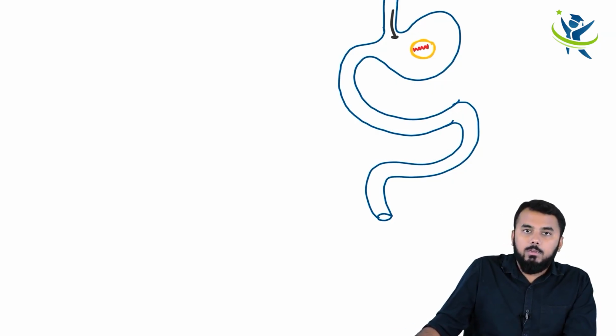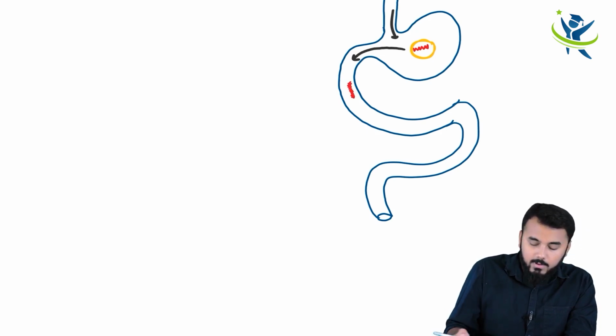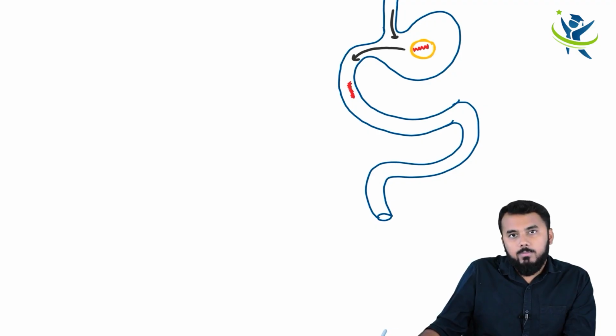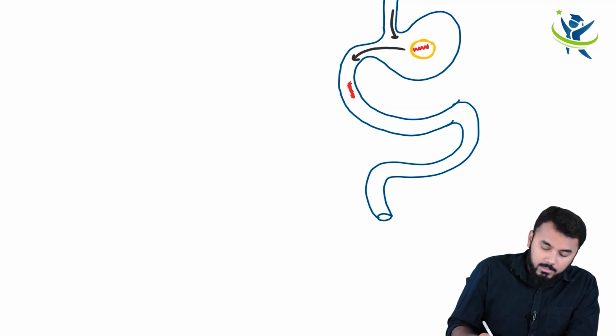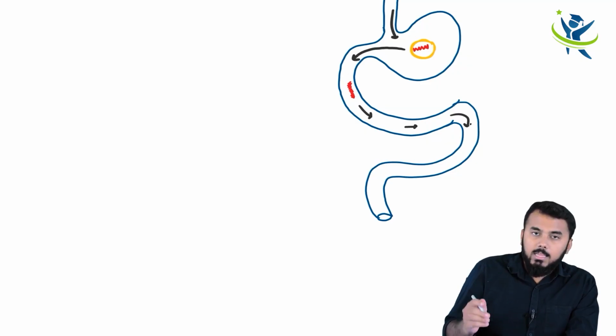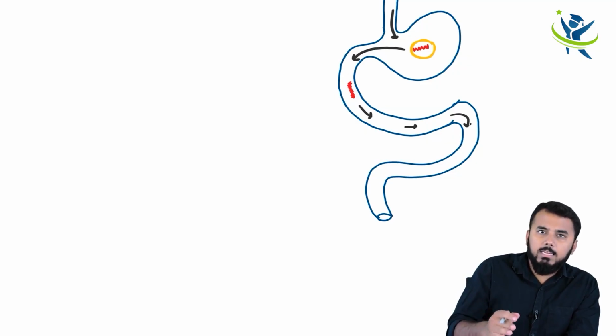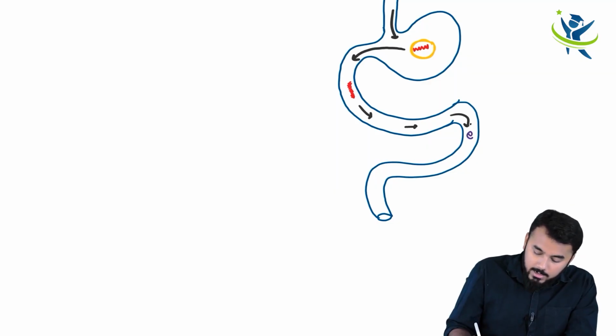Now in the duodenum, what did I tell you? Excystation happens. I mean, the cyst wall breaks out and the larva comes out. So in the duodenum, the cyst wall is broken and now only the larva is out. Another important thing is that this larva comes all the way down, enters into your intestine, and inside the intestine, this larva will convert into an adult worm.